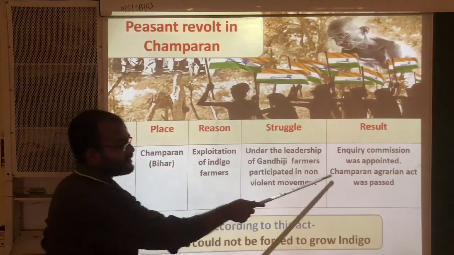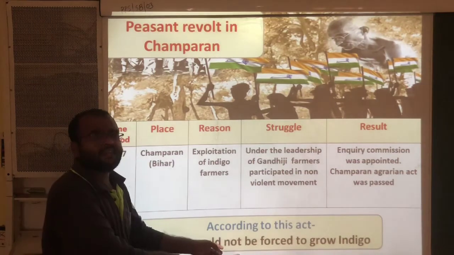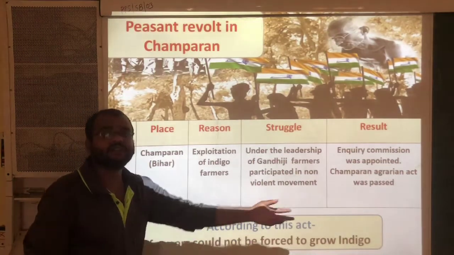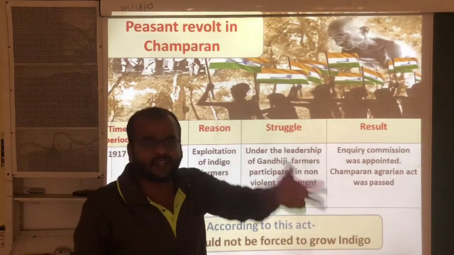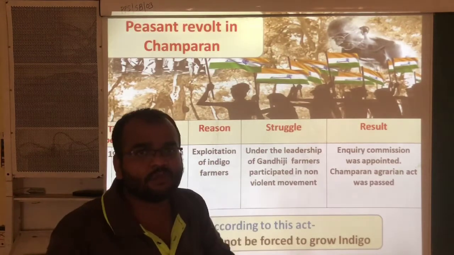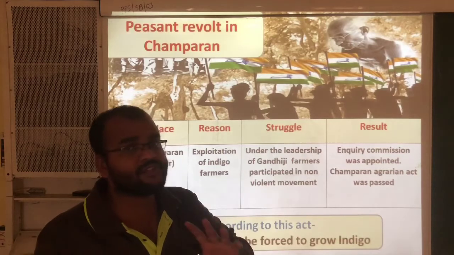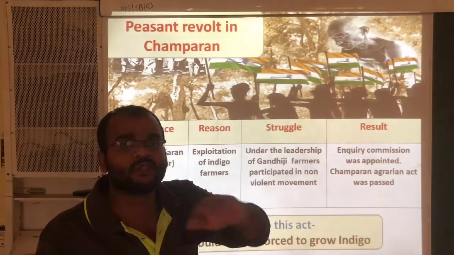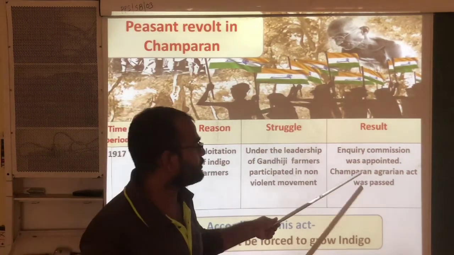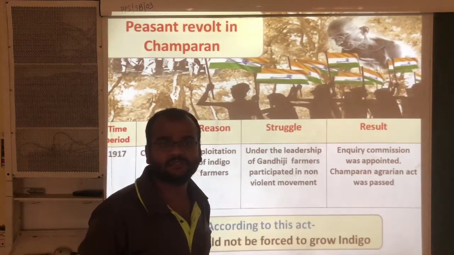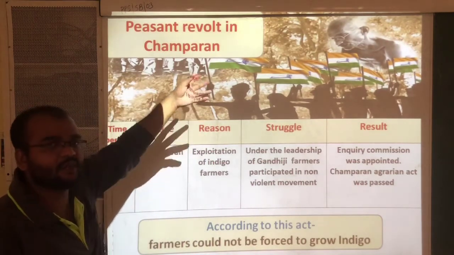According to this Champaran Agrarian Act, the farmers could not be forced to grow indigo plants. That means if they are willing to grow the plants, then that is their wish, but nobody should force the farmers to grow indigo plants. This is the main condition in the Champaran Agrarian Act. This is about the peasant revolt in Champaran.